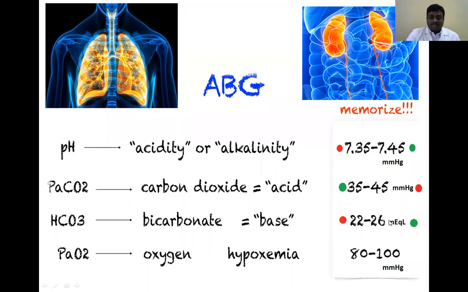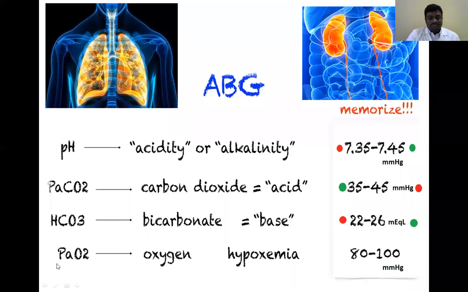When it is elevated above 26 milliequivalents per liter, this is considered more base in nature. When it is reduced below 22, it is acidic in condition. Okay, so these three are important for analyzing acid-base disorders.